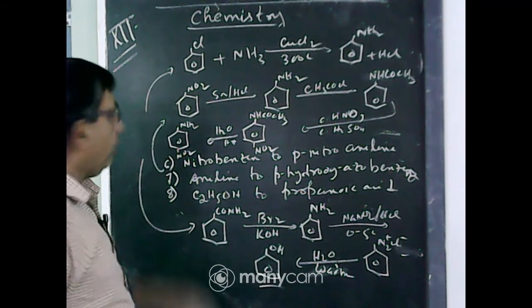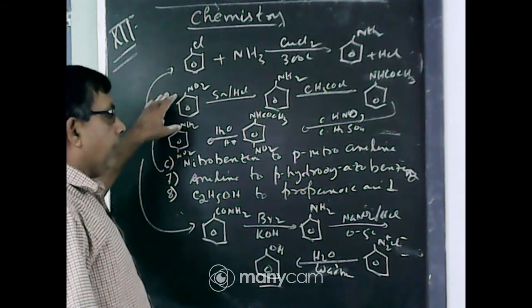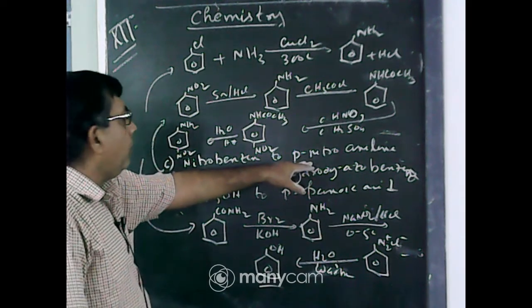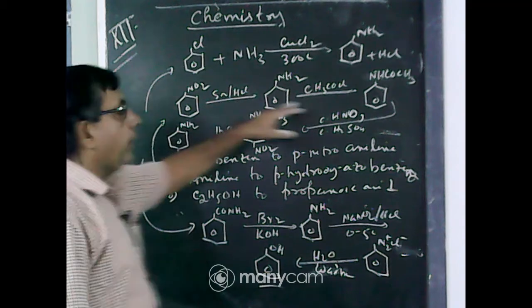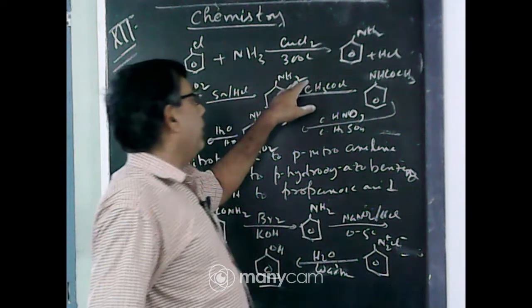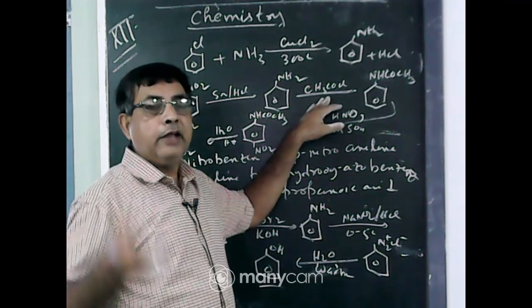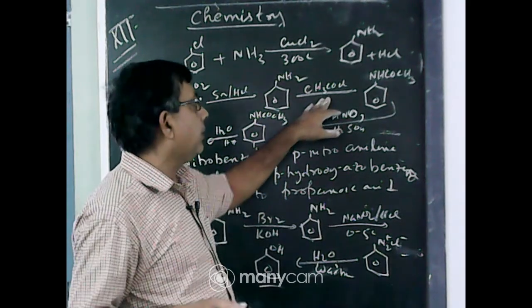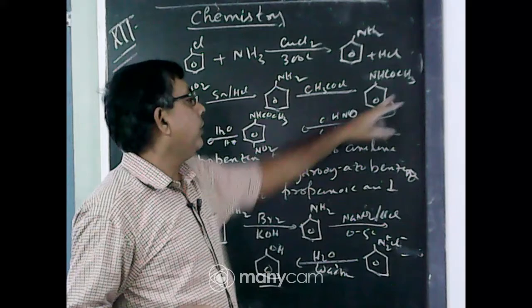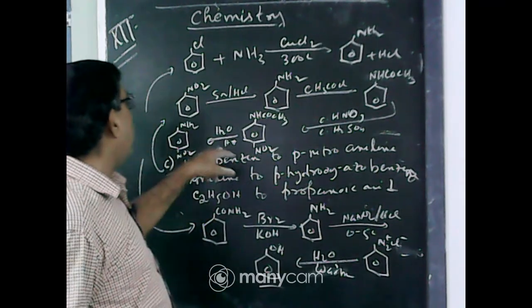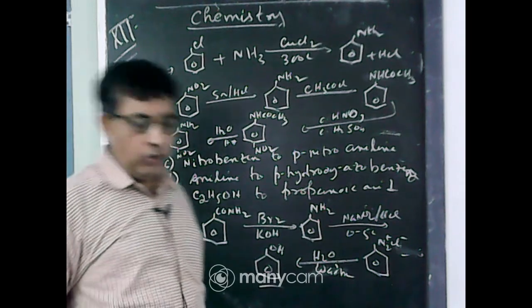So first convert, you know nitrobenzene is meta-directing, so direct nitration gives the meta product, the para product is not possible. So you convert into aniline, then block the NH2 group by acetylation, either by acetyl chloride or by acetic anhydride, to form acetanilide, which undergoes nitration to form a para product, and this para product on hydrolysis gives para-nitroaniline.